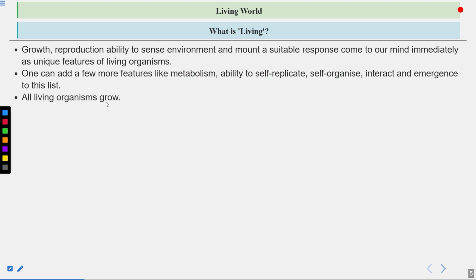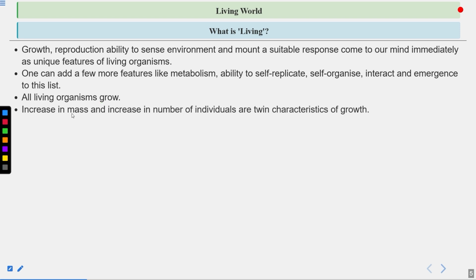All living organisms grow. Okay, this growth is internal always. In case of non-living things like rock, I've given you an example of rock, the growth is external. Increase in mass and increase in number of individuals are twin characteristics of growth. So how can we say growth is occurring?